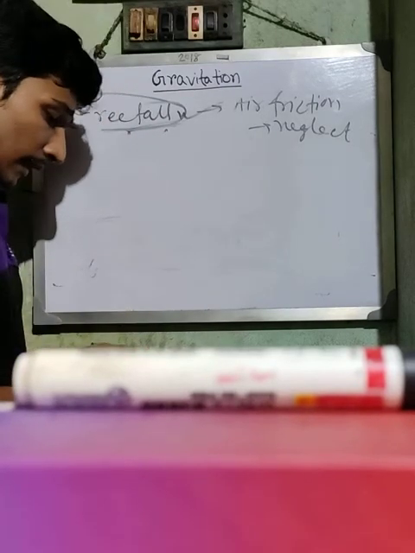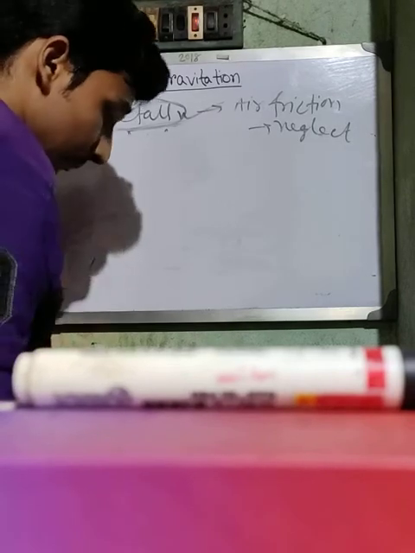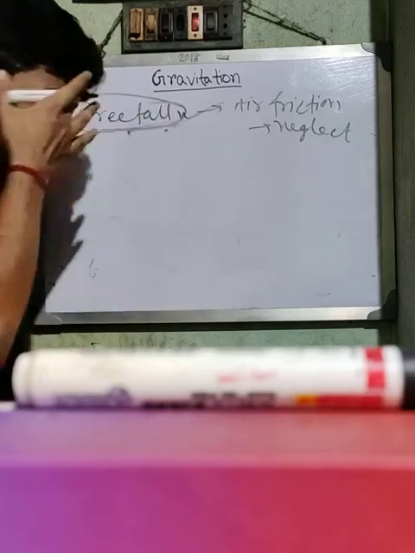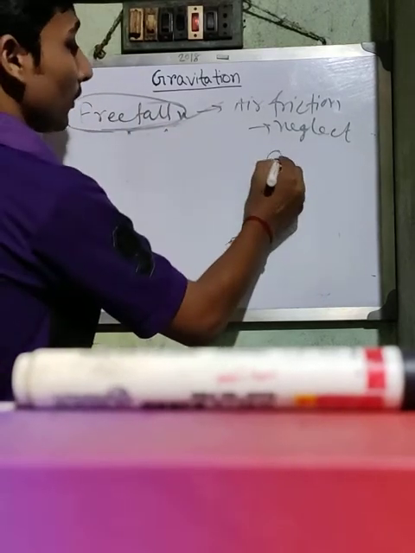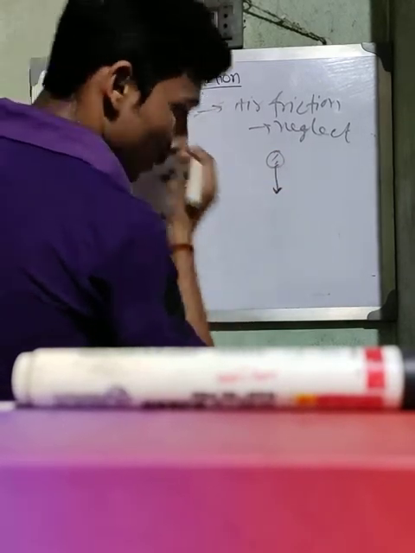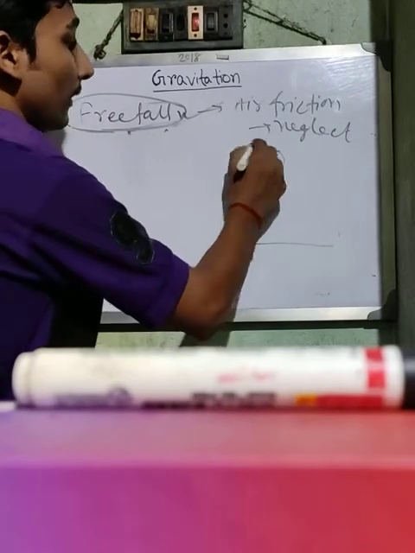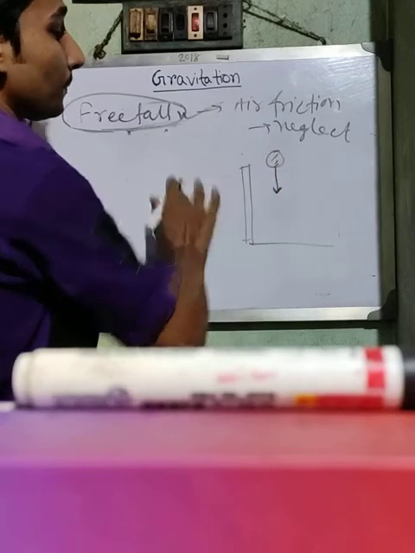And what happens in free fall? Suppose this is a ball. When a ball drops from a height, so this is the height, this is the tower, drop from the top of the tower.